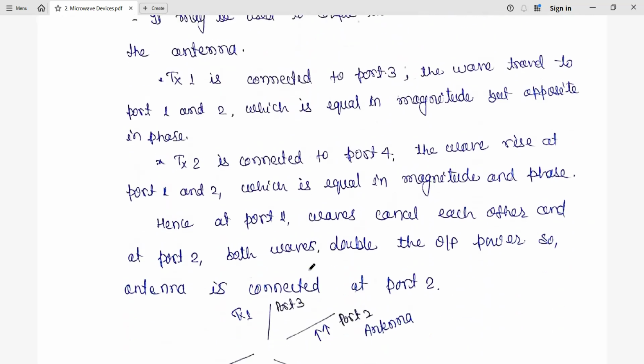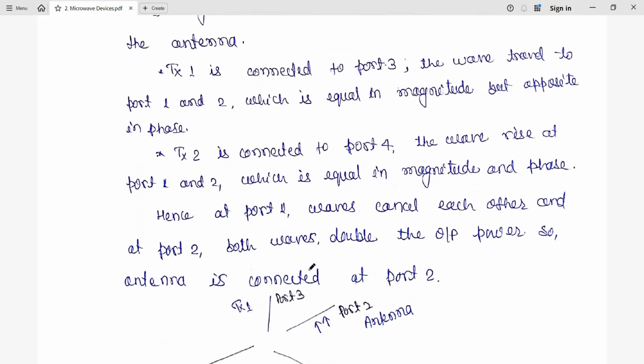Now, when we are going to connect two transmitters here, which port should we choose? That discussion is being done here. If one transmitter is connected to port 3, then the wave is going to travel to port 1 and port 2 equal in magnitude, but out of phase, since port 3 is the E arm.